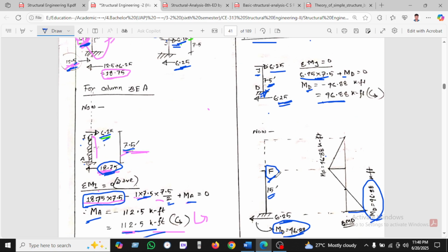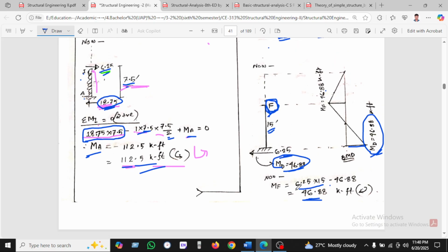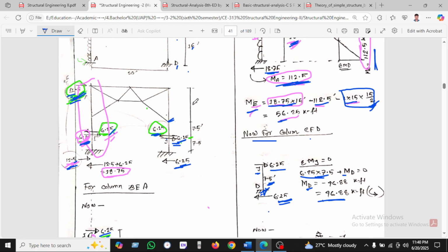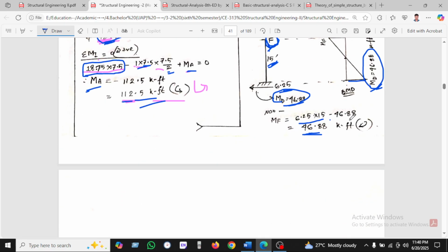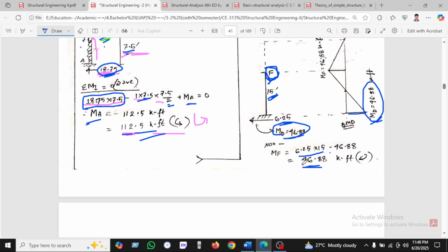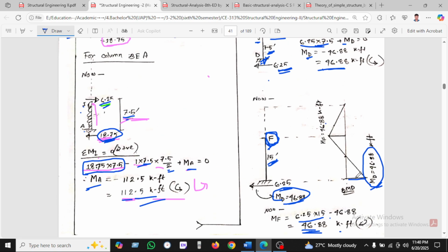Now we can find out the moment at point F. This is the point F. How will we get this? After getting the free body diagram, we know 6.25 into 15, where 15 is nothing but the length. This is the 15. So if you go here, the length is 15 feet, and minus 46.88. The 46.88 is what we previously found as the moment here, and ultimately we find the moment 46.88 kip per feet. This is our last moment diagram.